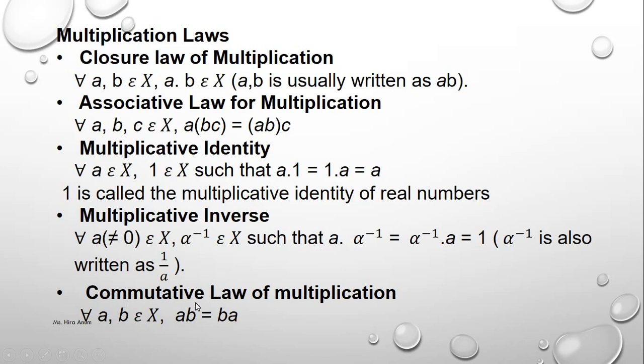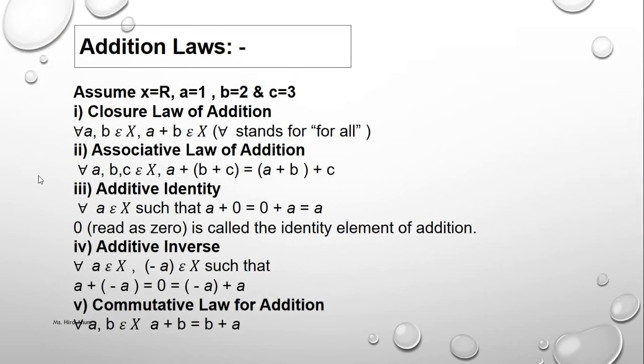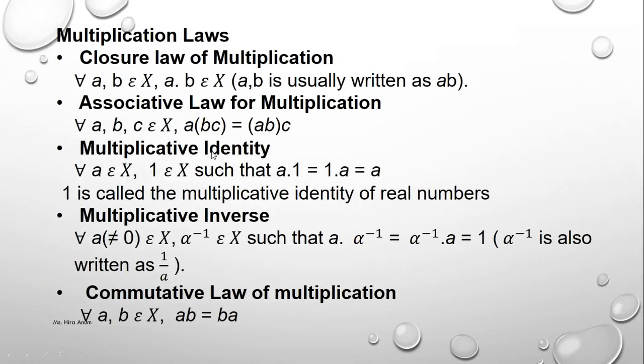Commutative law of multiplication: if we multiply two numbers in the order AB and BA and both are equal, then it holds the commutative property. In addition, we have 0, which makes the identity element. In multiplication, we have 1 as the identity element.